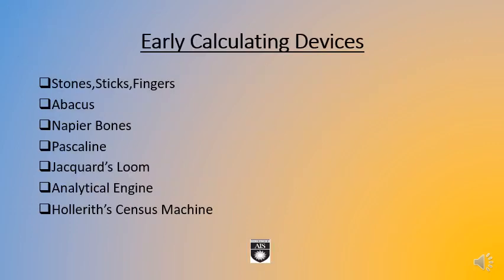Before starting the chapter, let us go back to our history a little bit and know what history has to say to us about the early calculating devices. One of the earliest and most important skills that humans developed was counting.